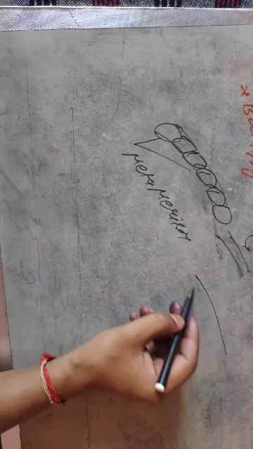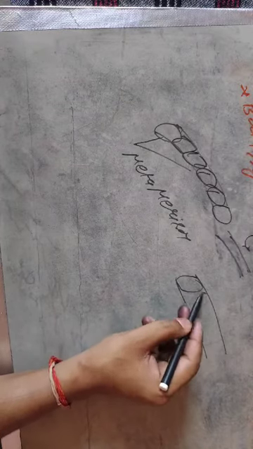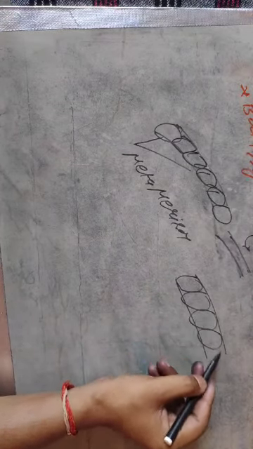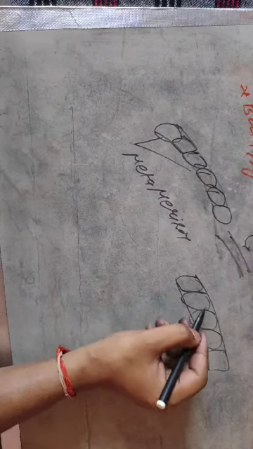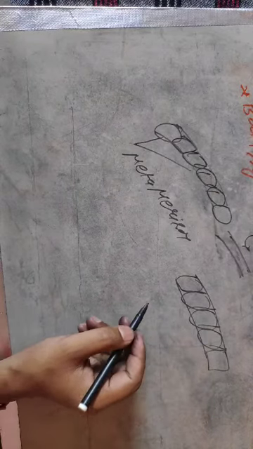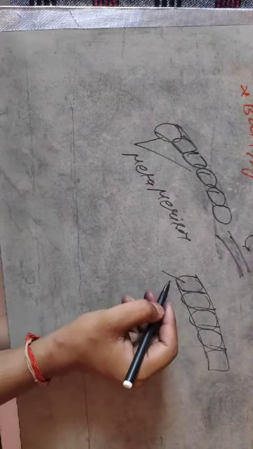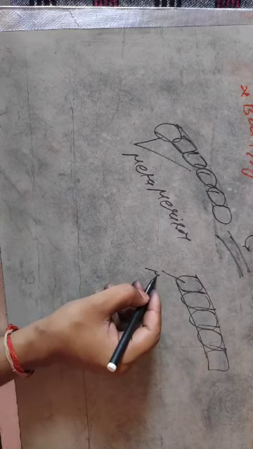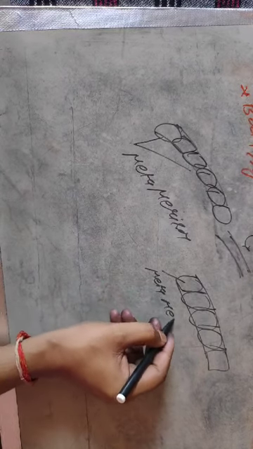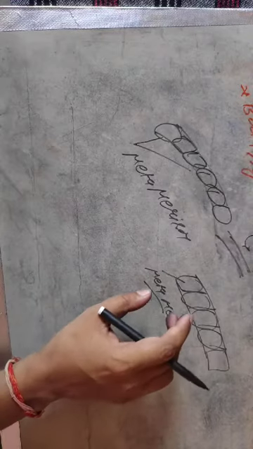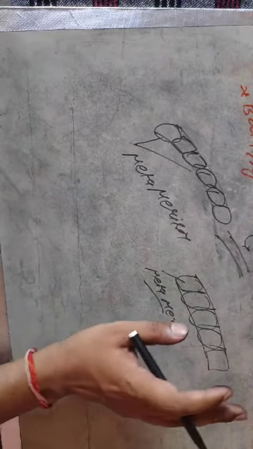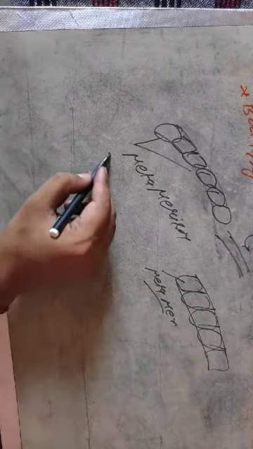For example, when you clearly see the earthworm, suppose that this is the earthworm, then there are many segments in the body. A single piece of the body is known as a metamere, and the overall body shows a very special characteristic, that is metamerism.